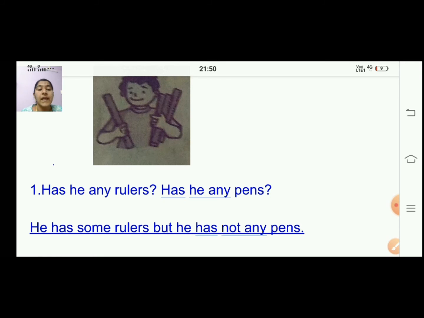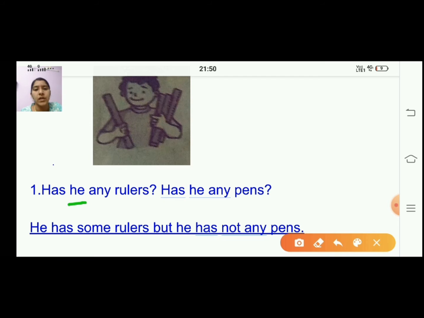So first one, has he any rulers? Has he any pens? So he is having rulers. You see the picture whether he is having a pen or not. Just check whether he is having a pen. No, he is not having. So you are going to write the answer. Only ruler he is having, right? So the question is, has he any rulers? This is a question, right? So you are going to use the same thing from the question to write it, okay?